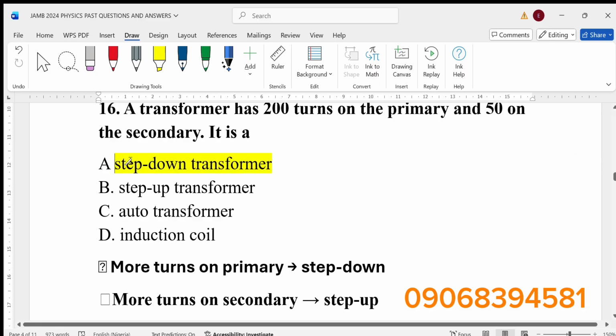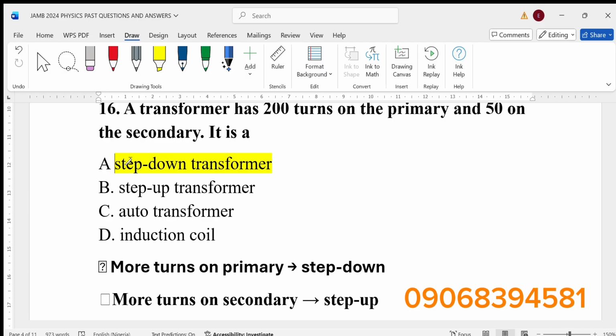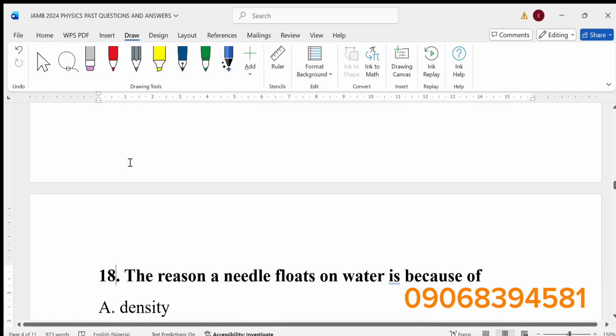If the transformer has more turns on the primary, it is a step down transformer. If it has more turns on the secondary, it is a step up transformer. Always use that cheat.